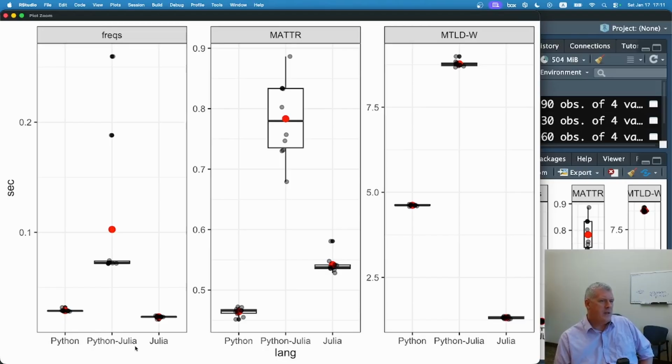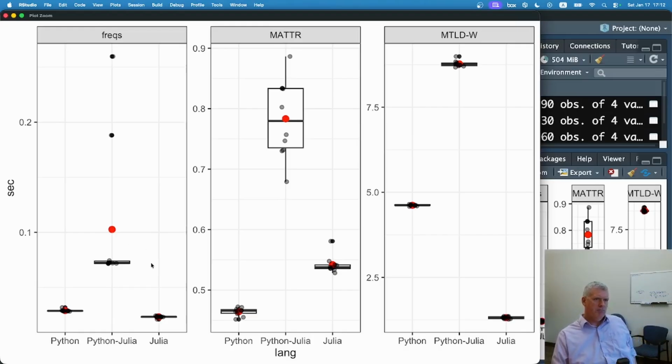When Python was asking Julia for help, the median was up at 72 milliseconds. The average is actually above 100 milliseconds right there in red. And then Julia working by herself actually took only 23 milliseconds. So again, Python 29 milliseconds by itself. Julia by herself, 23 milliseconds. Python asking Julia for help, 72 milliseconds, right there in the center.